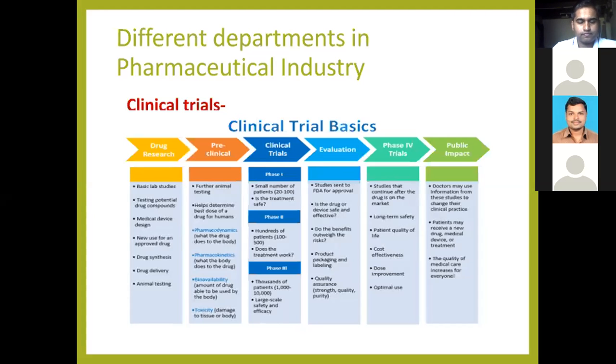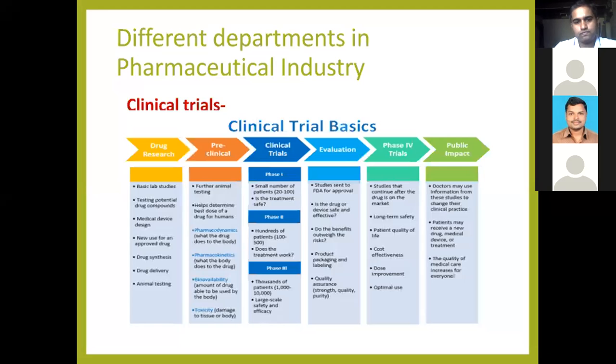In the next stage, all this data, preclinical data, clinical data, animal studies and human studies, is sent to the FDA for approval. They check the safety and efficacy of that particular drug or dosage form. After this, they discuss product packaging and labeling.